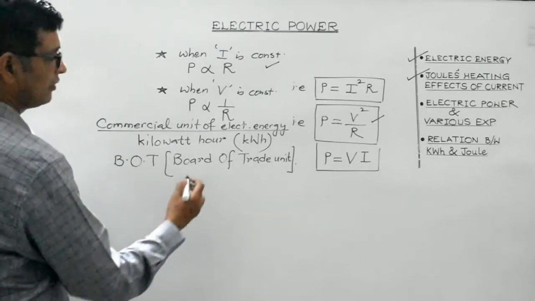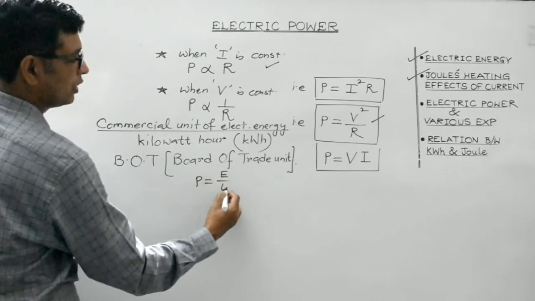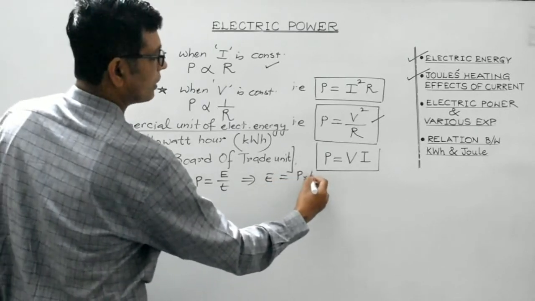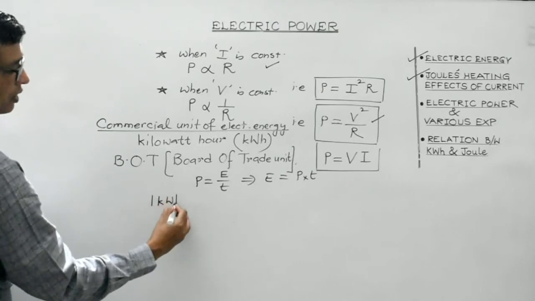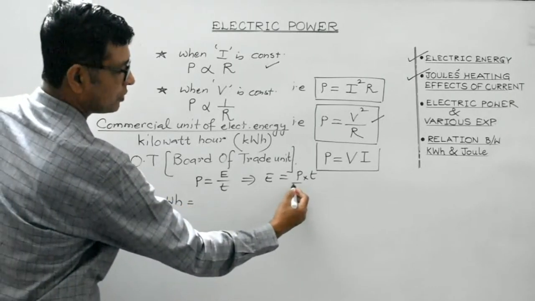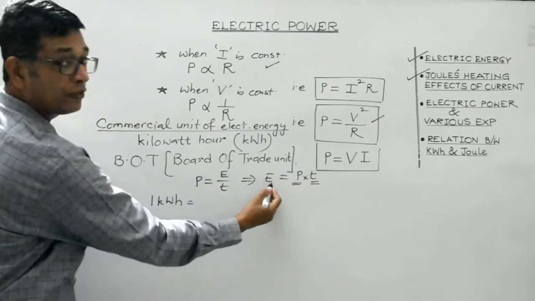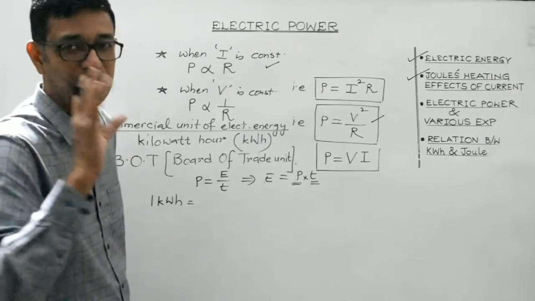Now we are aware power is equal to energy or work done per unit time, right? Therefore, energy would be equal to power multiplied by time. So, kilowatt hour. Look, if this is expressed in kilowatt, this is expressed in hour, then it will become kilowatt hour, which will be the unit of energy, isn't it? So, kilowatt hour is indeed the unit of energy.